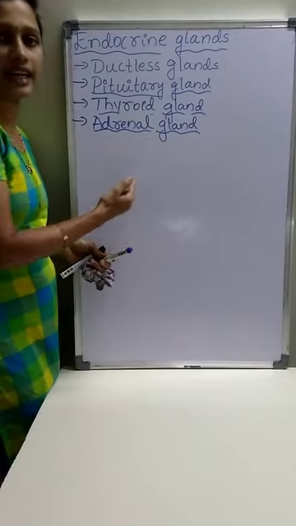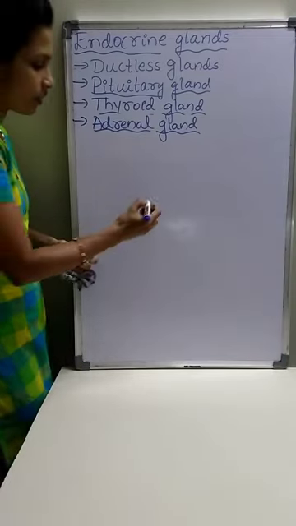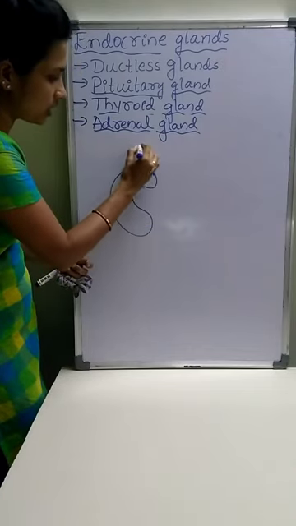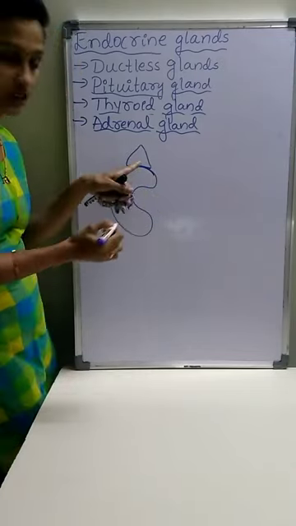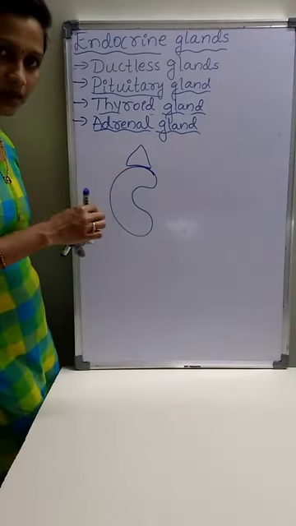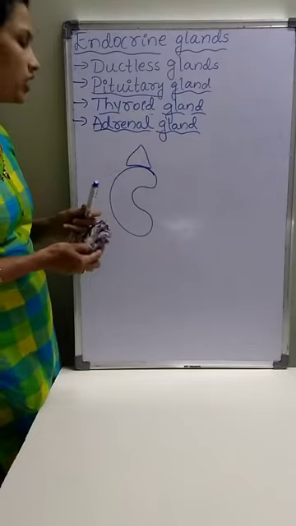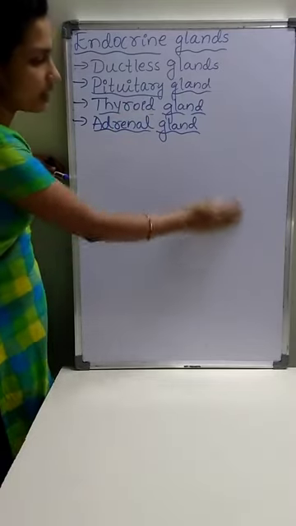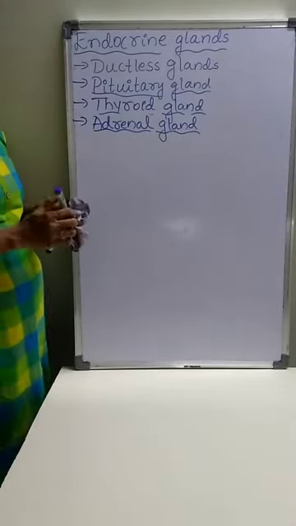See, this is a kidney, and above it the adrenal gland is present. These adrenal glands are triangle shaped.